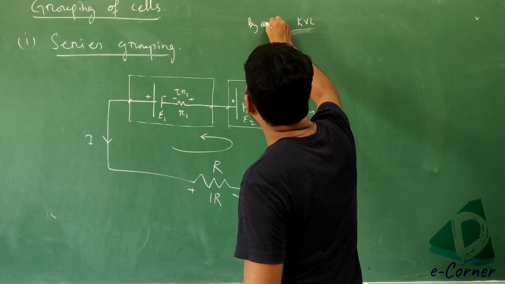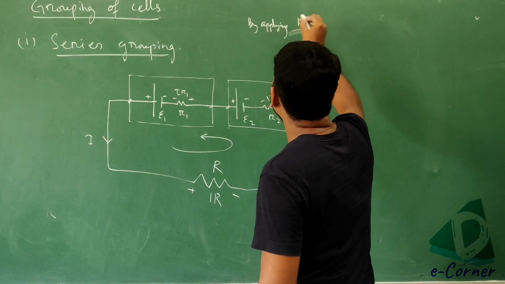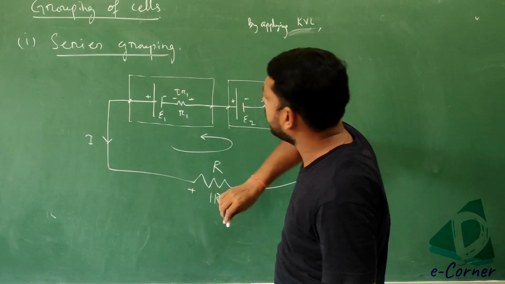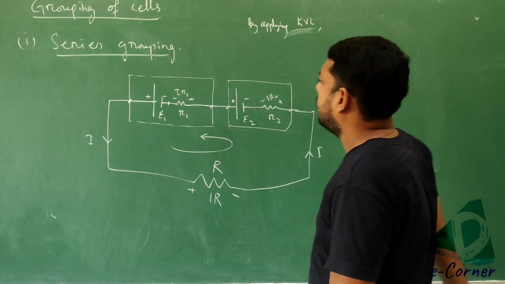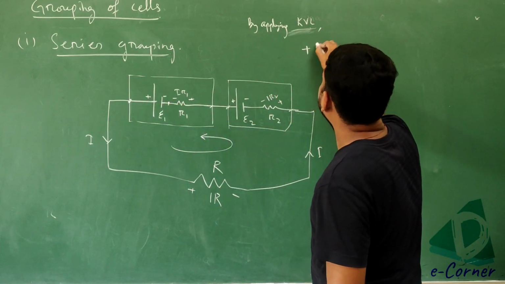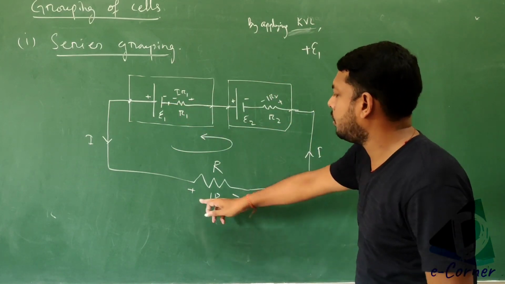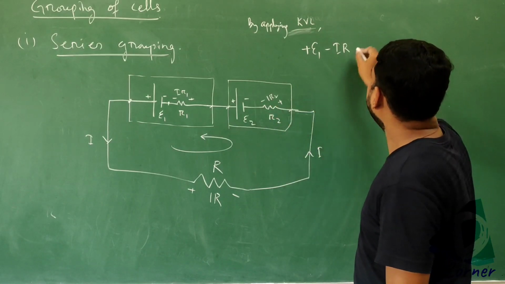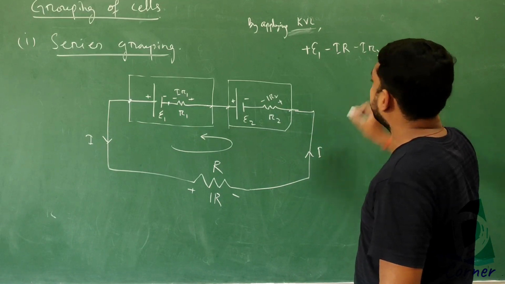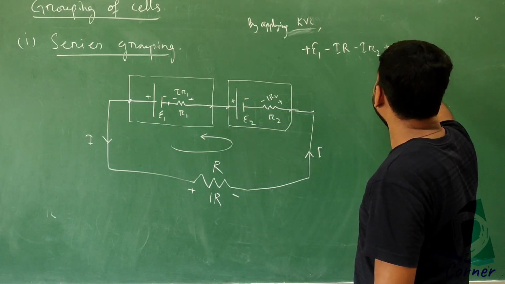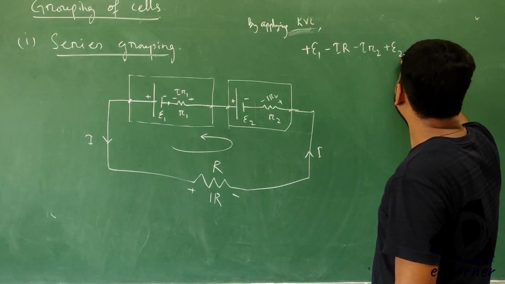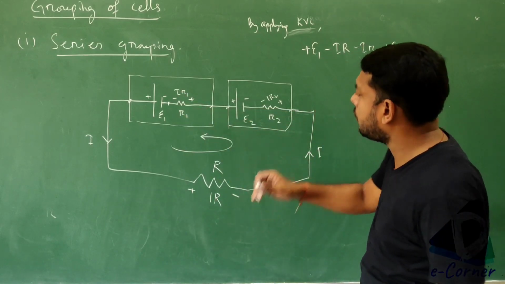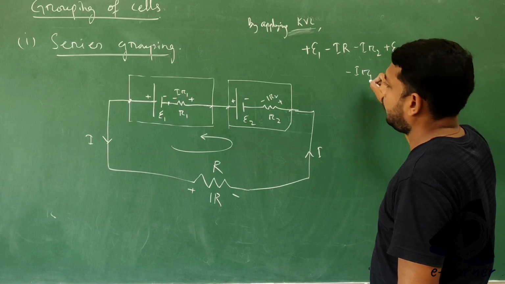By applying KVL, we will get, starting from here, from this point: minus to plus, so plus E1, this one is minus I into R, minus I into R2, minus to plus, so this one is plus E2, again plus to minus means decreasing, so this is minus IR1.